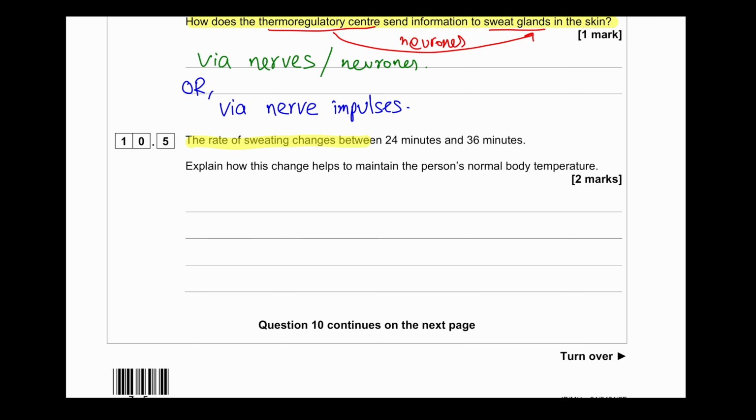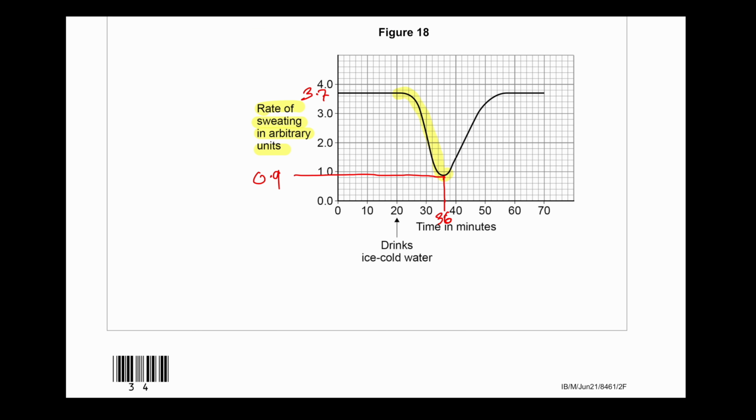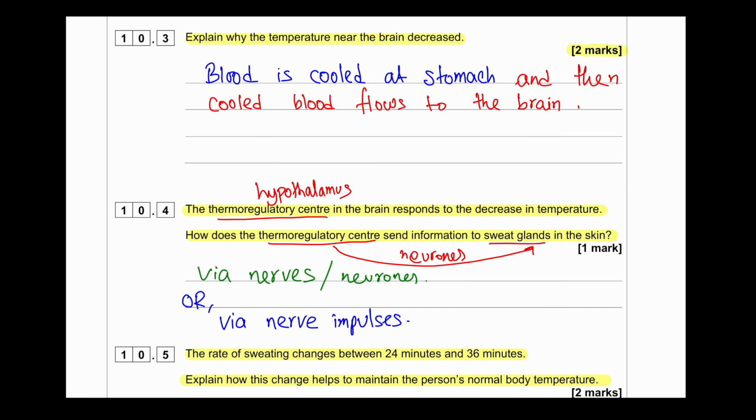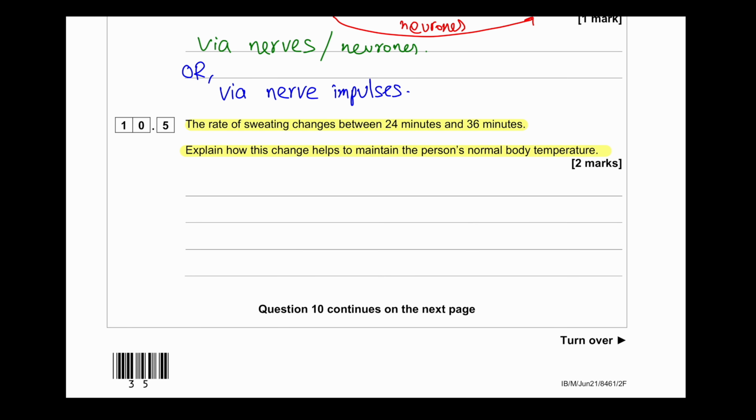The rate of sweating changes between 24 minutes and 36 minutes. Explain how this change helped to maintain the person's normal body temperature. We can see the rate of sweating decreased from 24 minutes to 36 minutes. Decreased amount of sweating means the person's body will lose less heat. Less heat will be lost from the person's body, and as a result, the person's body temperature will recover back.